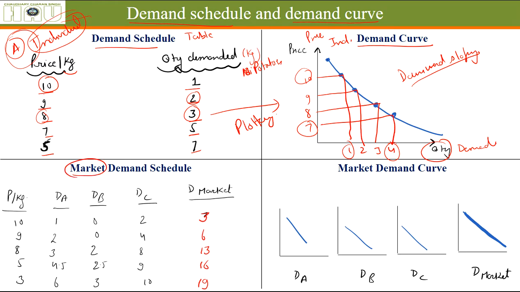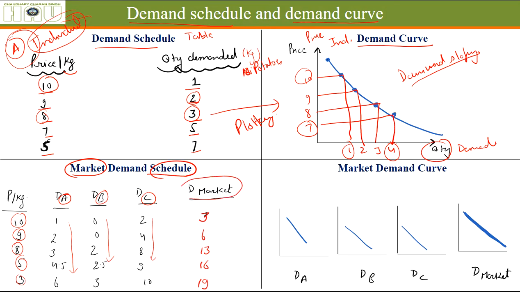A schedule, that means a table, which shows total quantities demanded by different people. Let's say there are three people in the market, A, B and C. At falling prices, A, B and C have made their tables that they are ready to buy this much quantity.